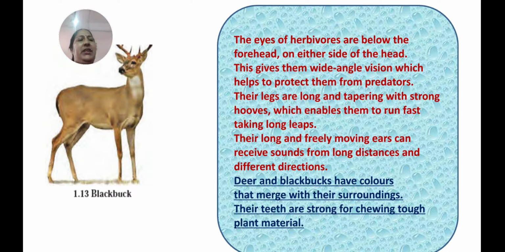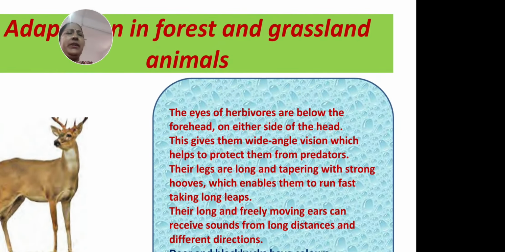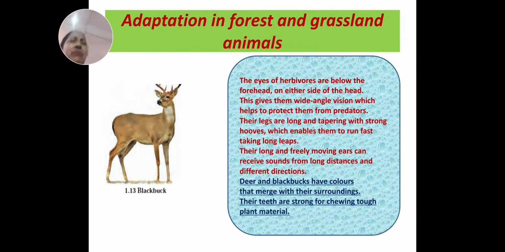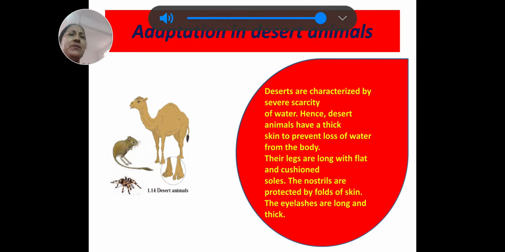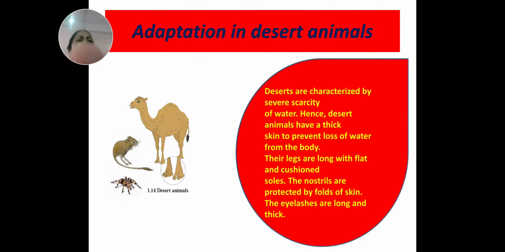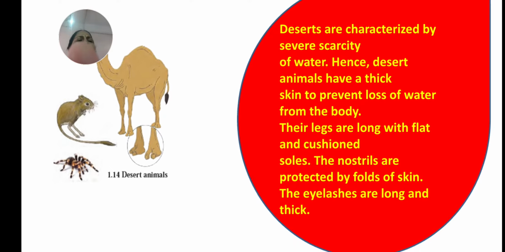Okay, their teeth are strong for chewing tough plant material. Now next, children, we will learn about adaptation in desert animals.